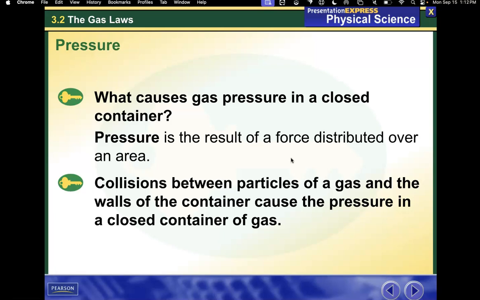What causes gas pressure in a closed container? Gas pressure, or pressure, is the result of a force distributed over an area. Collisions between particles of a gas and the walls of the container cause the pressure in a closed container of gas. So the more collisions, the more pressure you have.